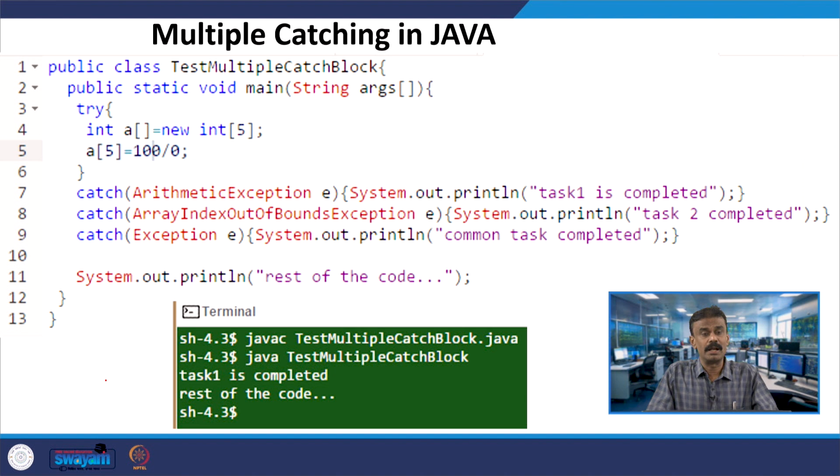Some of you may say that on line number 5 you have A of 5, an array index out of bound. Will it be caught? It is not, the answer is no. Once a batsman is out, he has to go out, right. At line number 7 it has been caught, fine, over, and it will go to line number 11.